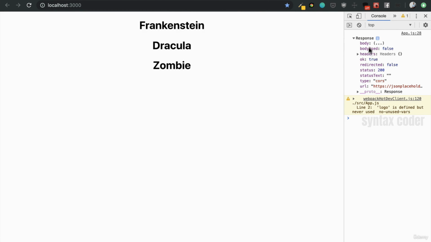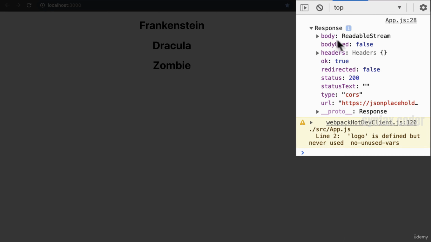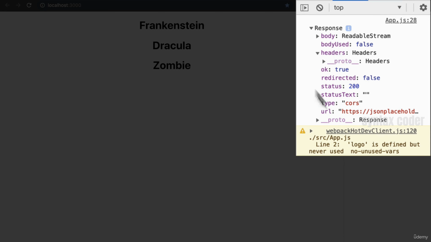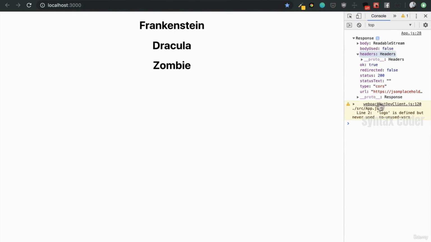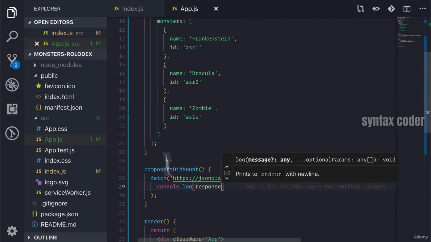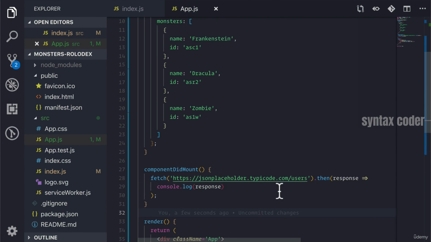So we see this response object, right? It's got the body and it's got these headers. It's got all these properties that we don't really care about. We don't really need them, right? The main thing we want is the body, but we want it in a format that our JavaScript understands, in the format of JSON, right?